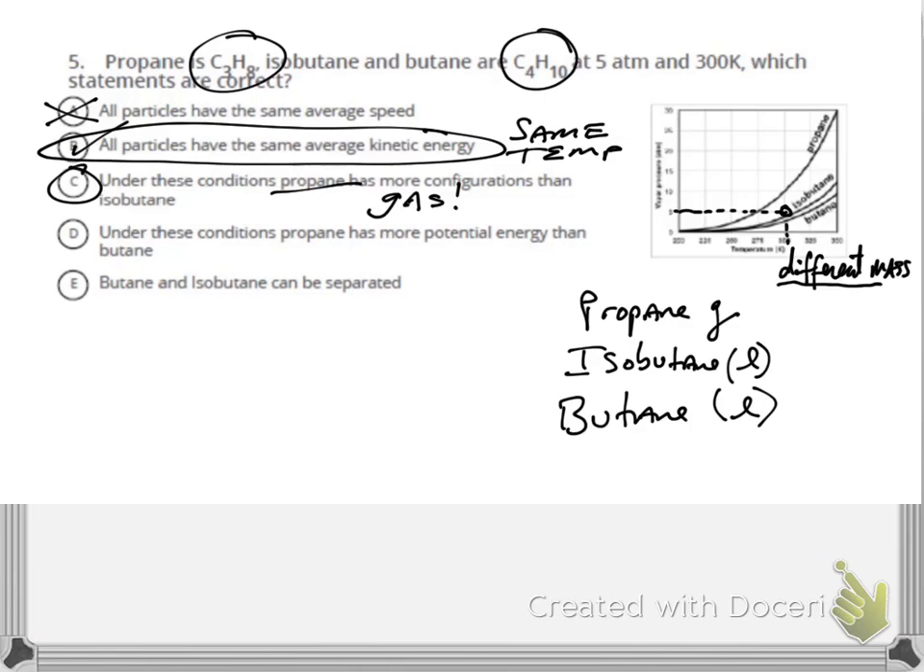Under these conditions, propane has more potential energy. Absolutely. It's a gas, so gases always have higher potential energy than liquids. Butane and isobutane can be separated. Not under these conditions. At 5 atmospheres and 300 Kelvin, they're both liquids, and so they cannot be separated. You can only separate when the substances at the temperature and pressure given are in different phases. That's how we characterize differences. Okay.